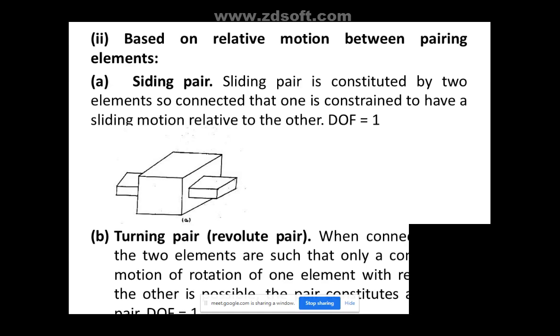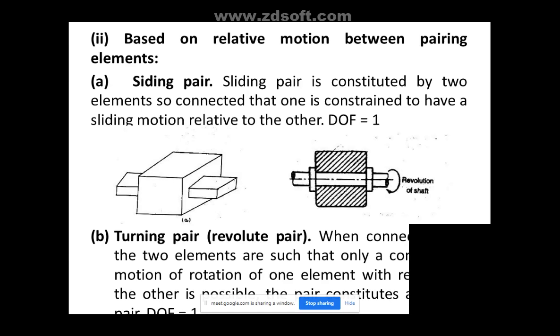Okay, next, in the same way, we have the turning pair. You can see the turning pair is also known as a revolute pair, and in this connection, the two elements are made in a way having rotational motion of one part relative to another, so it becomes a turning pair. I had shown you in the figure. You can see this figure, the rotation or revolution of the shaft, this is having the turning pair. Okay, so for both of these, what is the degree of freedom?